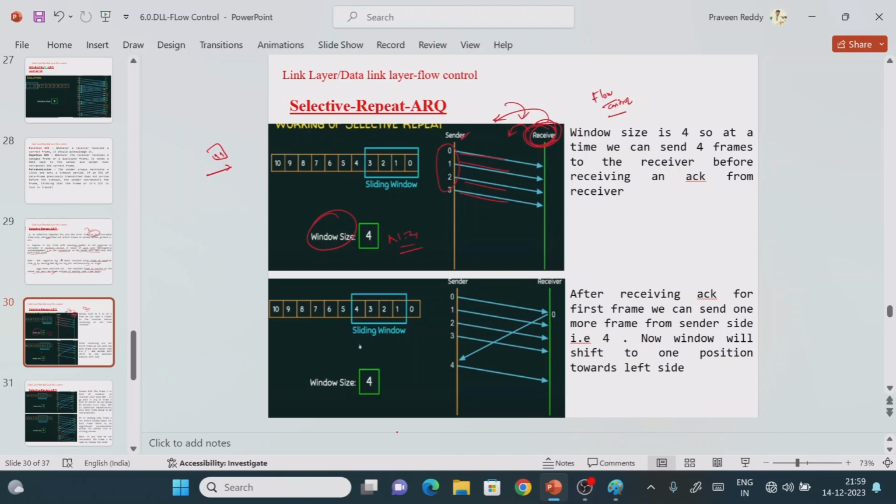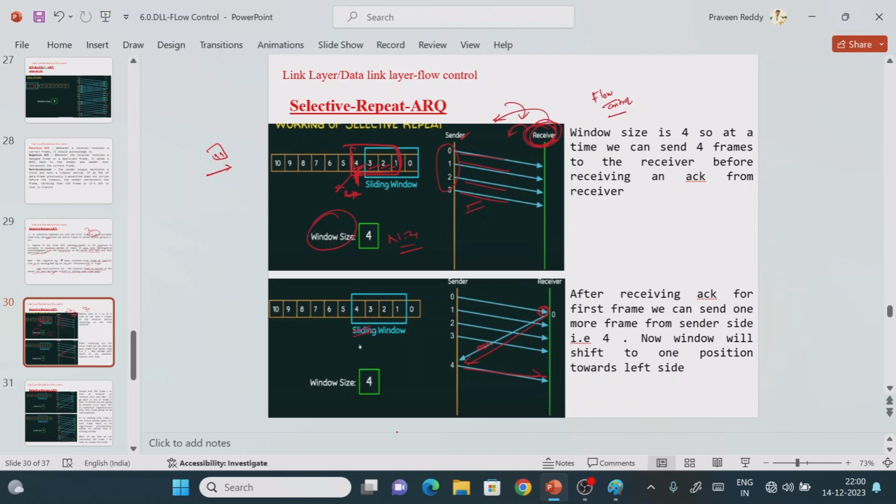As per N equal to 4, we are sending 4 frames at a time. After some time, the first frame will be processed and we will get the acknowledgement. After getting the acknowledgement, we are ready to send one more frame. What is that frame number? Frame number 4 we are sending here. Now the window will move to 4, 3, 2, 1. So at any point of time the window size is 4: after successful transmission of the fourth one, 4, 3, 2, 1 will be your window.